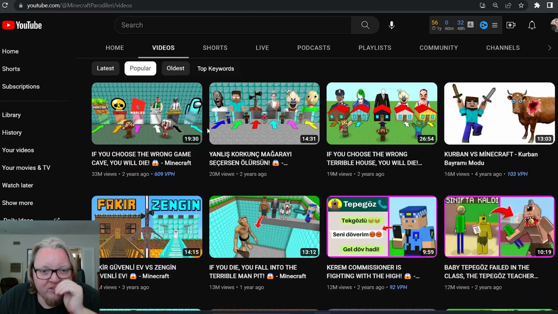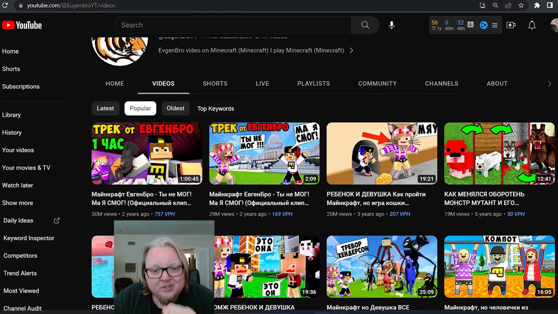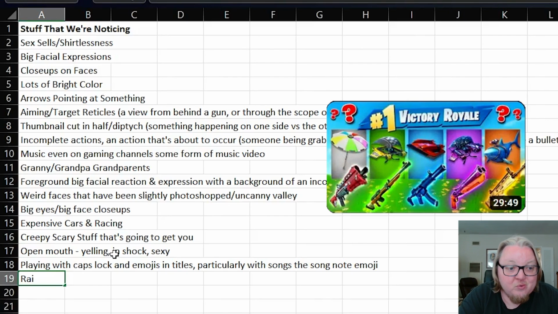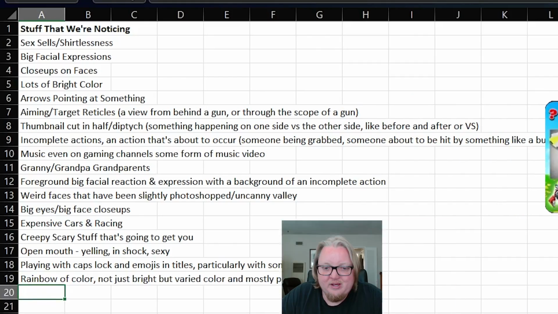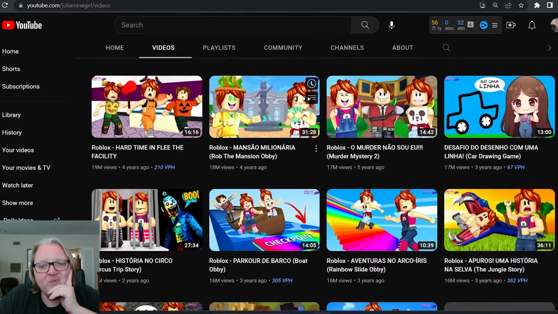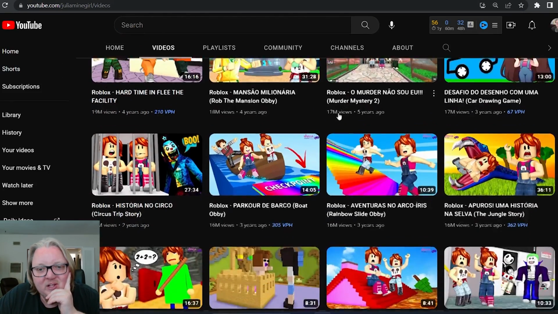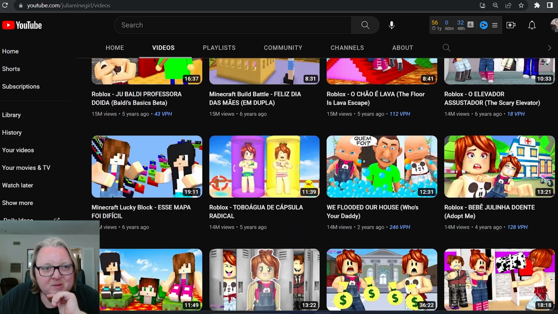Let's see what else we can see here. Did I write down bright colors already? Yeah, lots of bright color. You know, I'm going to say a rainbow of color. Rainbow of color. Not just bright, but varied color, and mostly primary colors. And then, let's see what else we can see here. Even on Roblox content, it's very interesting, right? You see a lot of faces and a lot of big expressive faces, close-ups on faces.